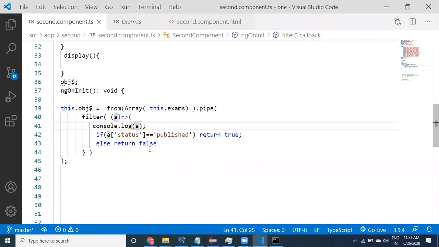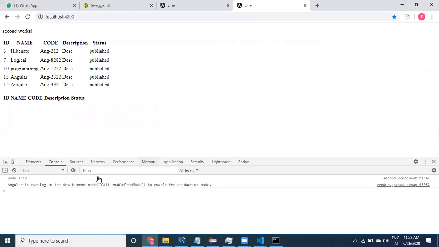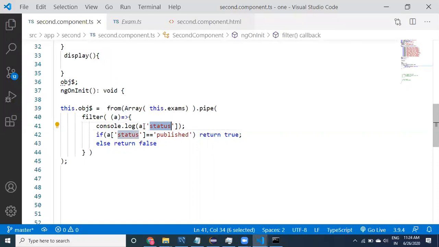What I will do is one more thing. Instead of printing a of, provide just the status only. Provide only status, print only status. Instead of printing the total a object, let us try to provide only status. Okay, these values are not printing. No problem. Maybe a dot status is not available.